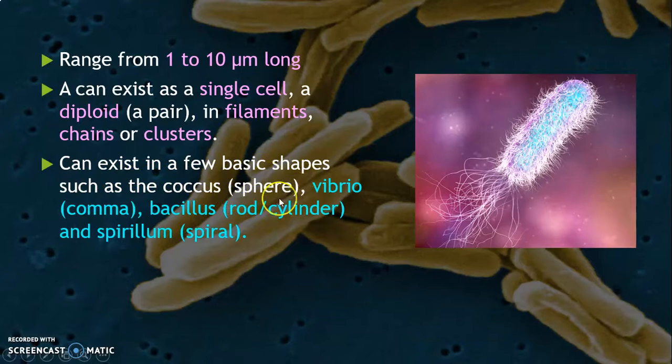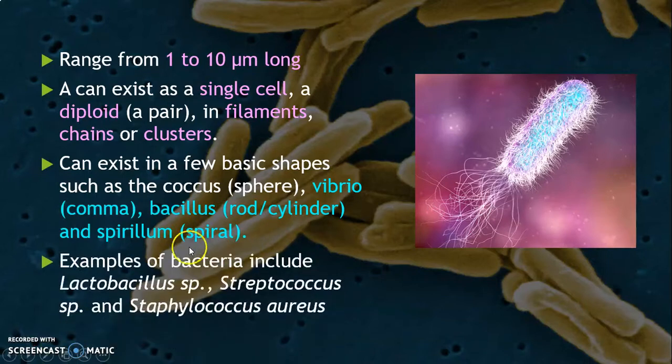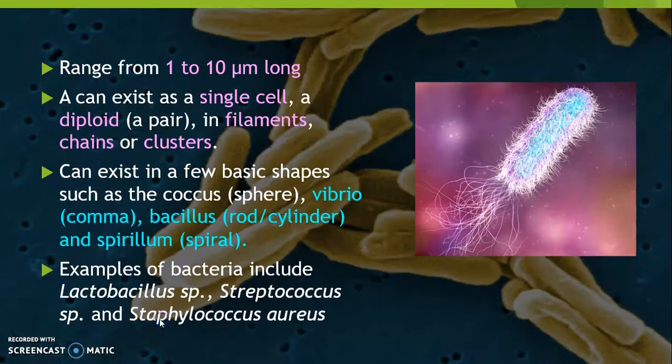Vibrio, in the comma shape. Bacillus, which refers to the rod or cylinder shape. And also spirillum, which is in the spiral shape. Examples of bacteria include Lactobacillus species, Streptococcus species, and Staphylococcus aureus species.